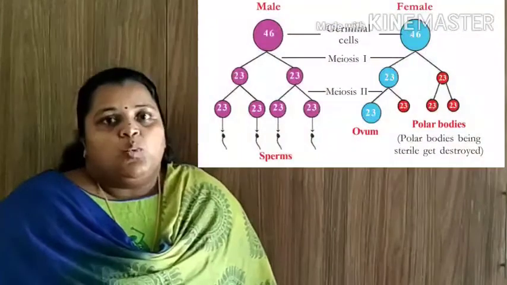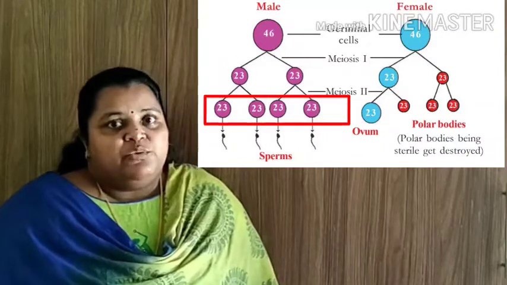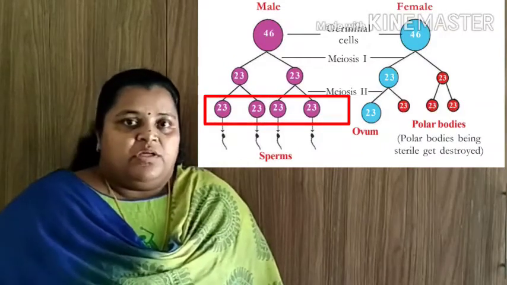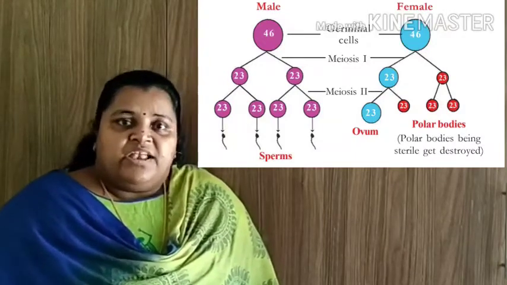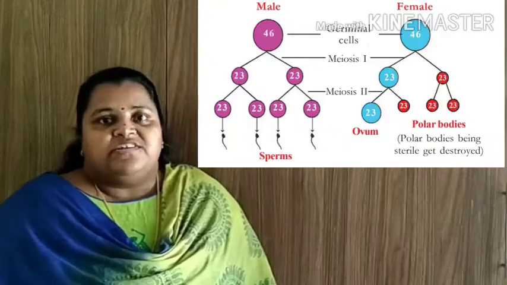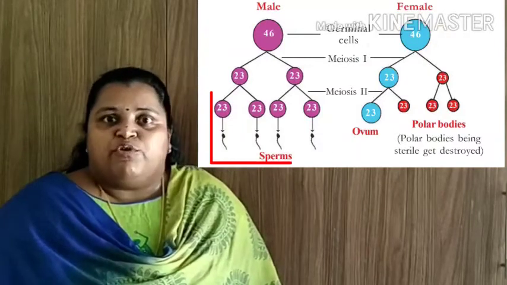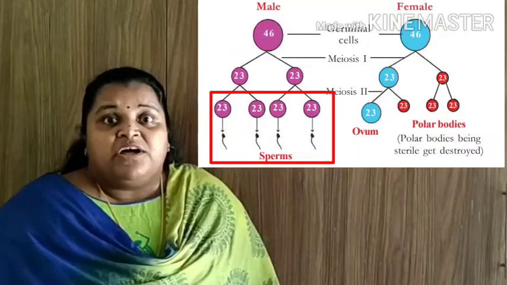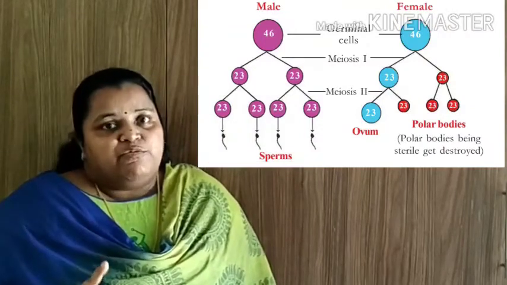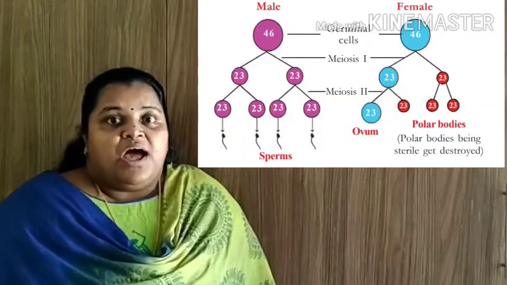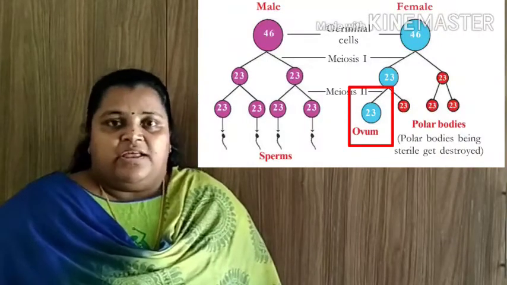In male, one germinal cell divides into 4 daughter cells during meiotic division. So, 4 gametes are formed in males, that is, 4 sperms are formed during meiotic division. In case of female, only a large ovum is produced from a single germinal cell.